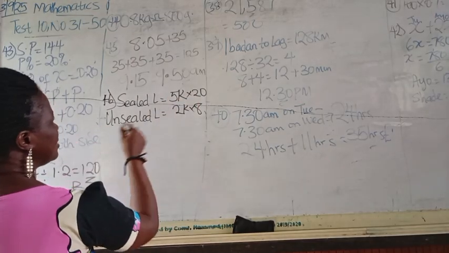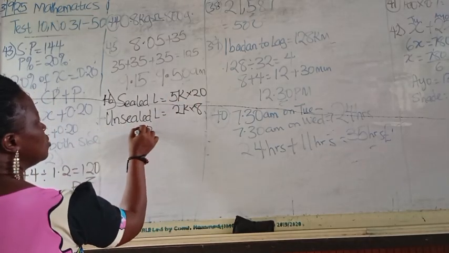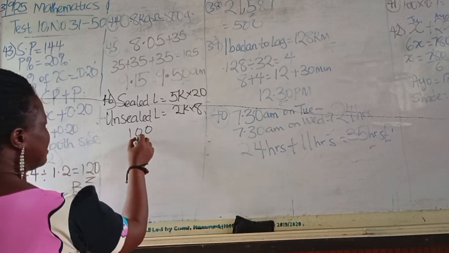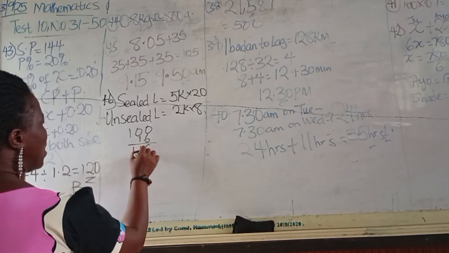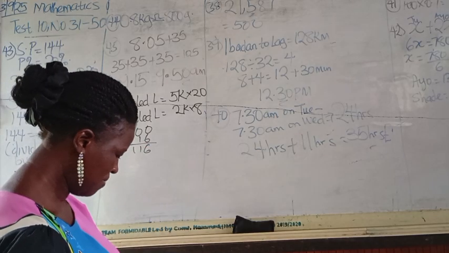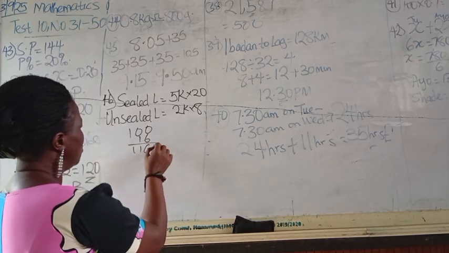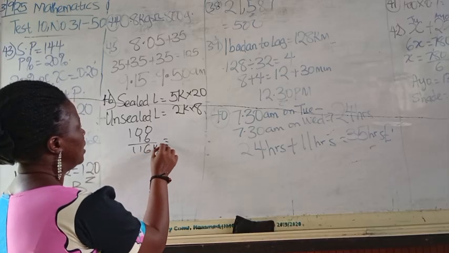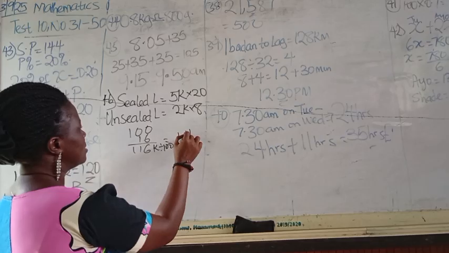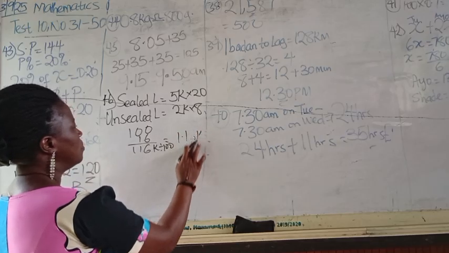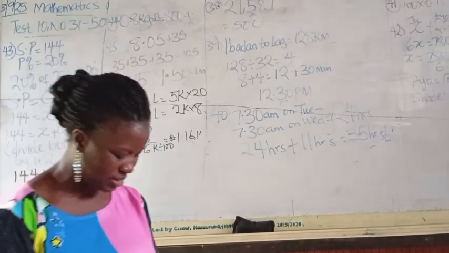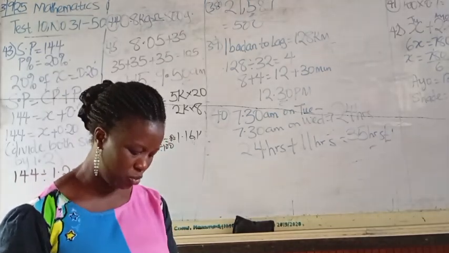5 times 20, that is 100. 2 times 8, that is 16. So we have 116. Do we have it there? This is 116 kobo. So if you are changing it to naira, you divide it by 100, and that gives you 1 naira 16 kobo. All you have to do is just get the question well interpreted. You will be able to do it well.